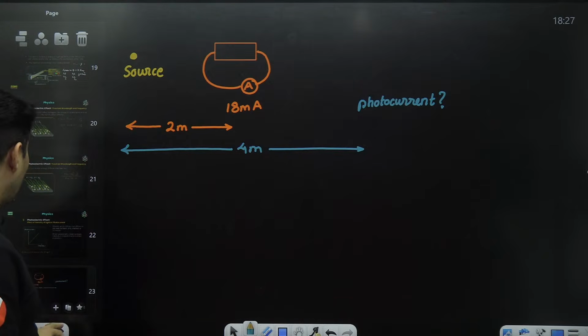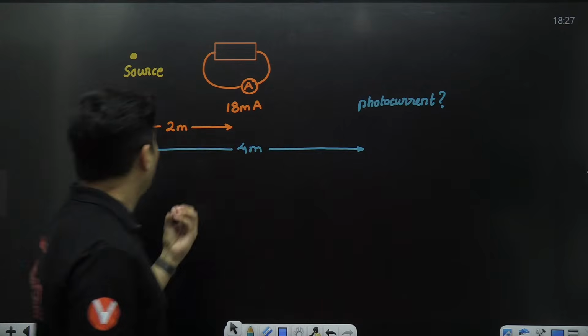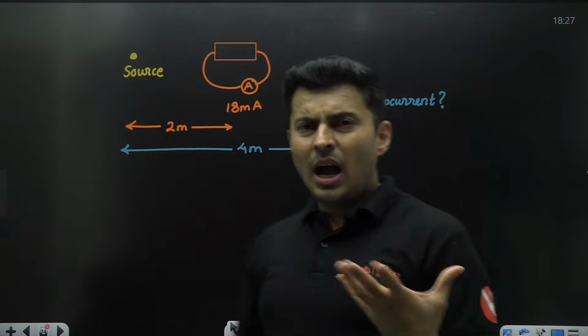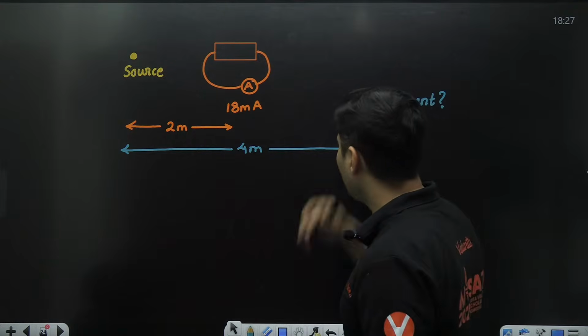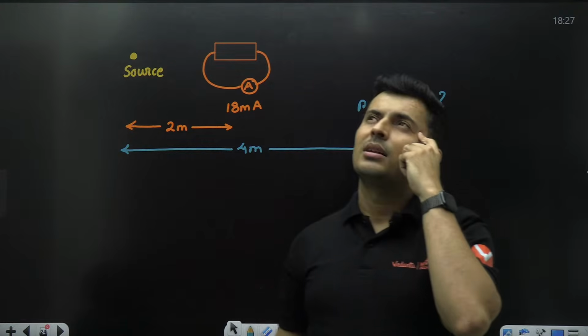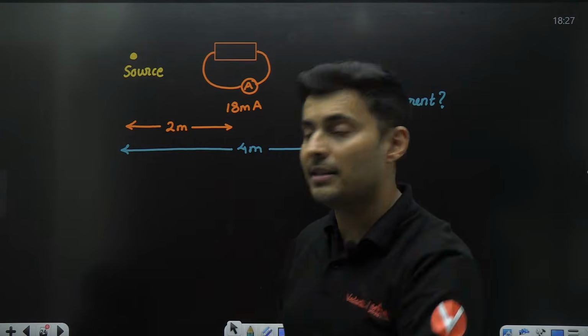Okay, anyways, now coming back to the point of, sir, tell me, how do I solve this problem? If I move far away, how will the current get affected, sir? Maybe the light's intensity will change.